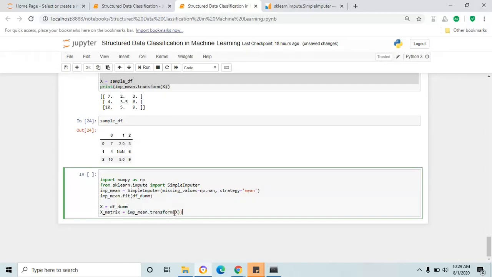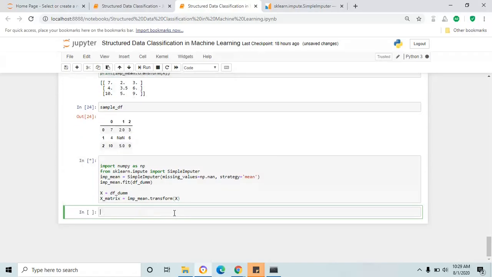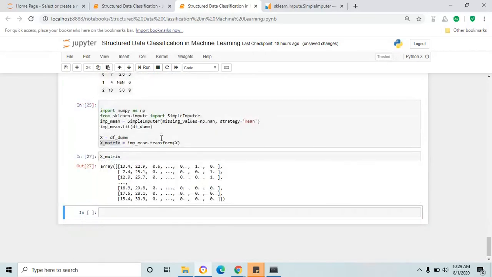Fine. We have applied the SimpleImputer function to our data frame df_dummy. Let's print our variable x_matrix. See, all values are updated.